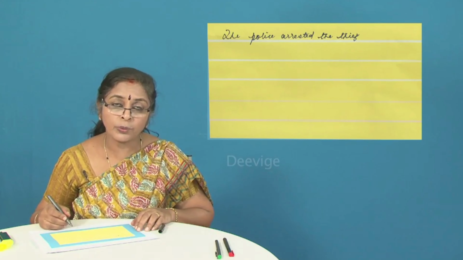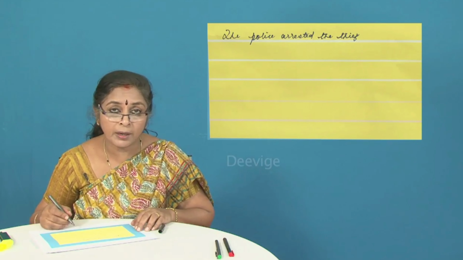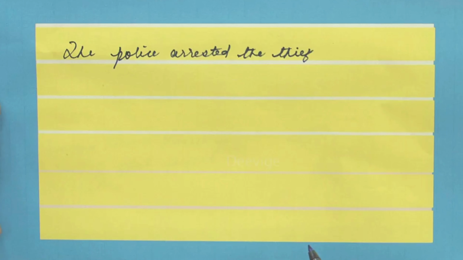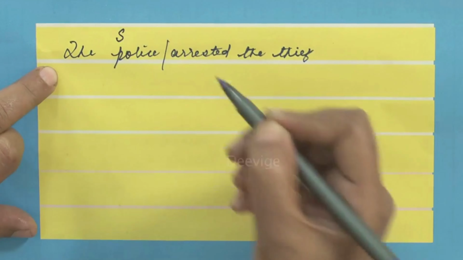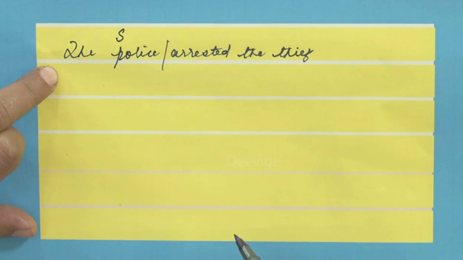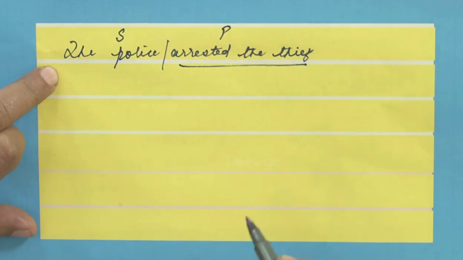But if you go wrong with the tense, where you should get 1 mark, you will be deprived of that 1 mark and you will be given only half a mark because you have changed the tense. So if you say the police arrested the thief, the police becomes the subject. No doubt, you have brought the subject at the beginning of the sentence. Arrested the thief is the predicate. Fine. You have retained the pattern of the active voice.